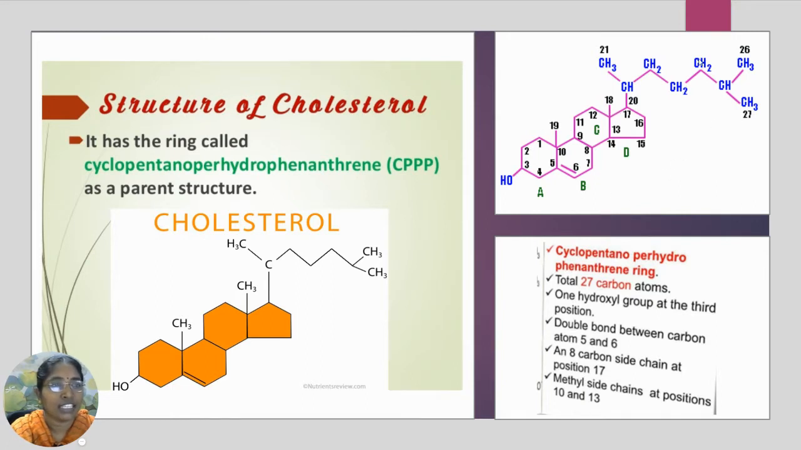This is regarding the structure of cholesterol. In total it has 27 carbon atoms, one hydroxyl group at the third carbon, a double bond between the fifth and the sixth carbon atom, a side chain of 8 carbon atoms on the 17th carbon atom, and two methyl groups at the 10th and the 13th carbon atom. This is regarding the structure of cholesterol.